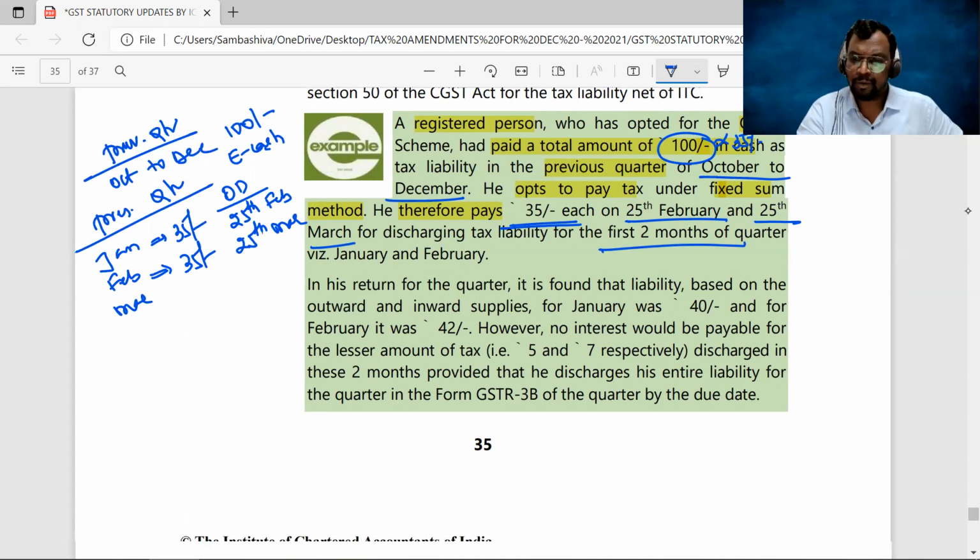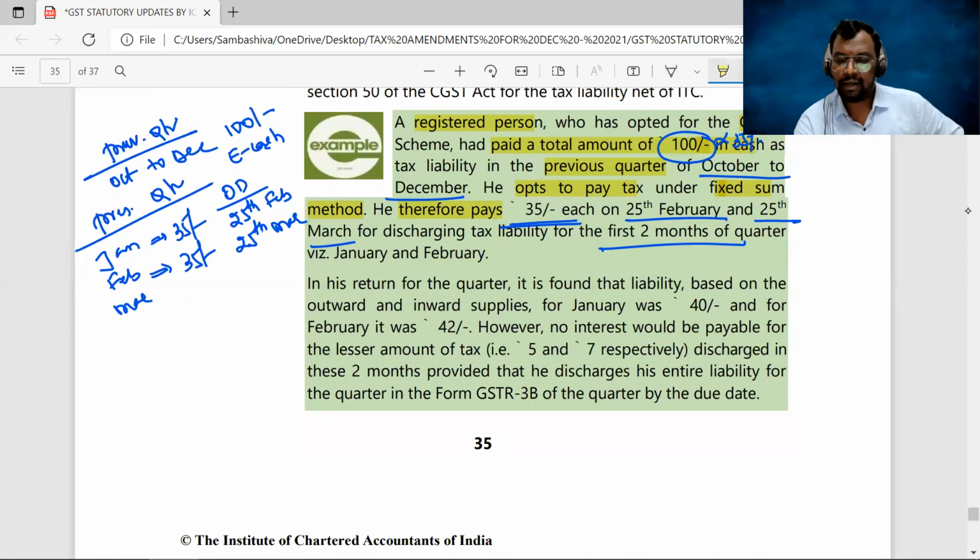Clear, sir? Suppose that in his return for the quarter, he found that liability based on the outward and inward supply, January the actual liability is 40, February actual liability 42. So you fell short for January by 5 rupees, February by 7 rupees.